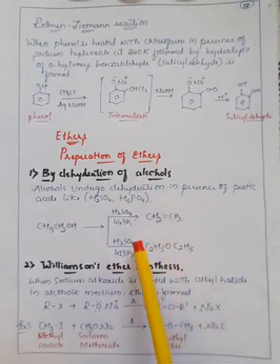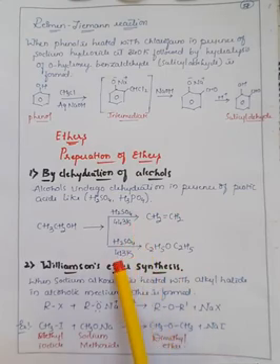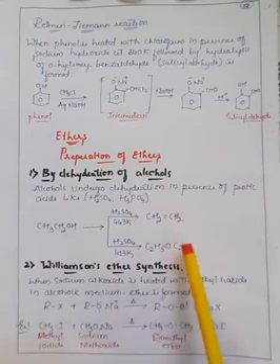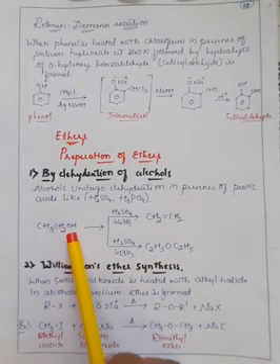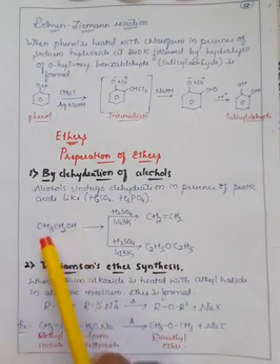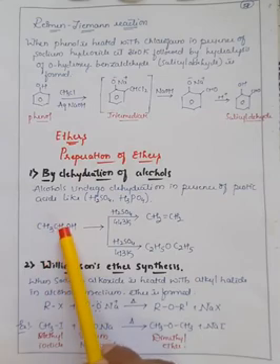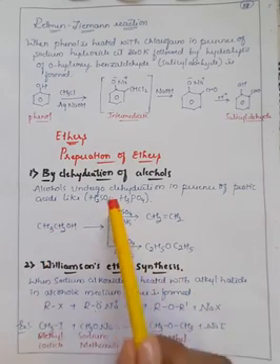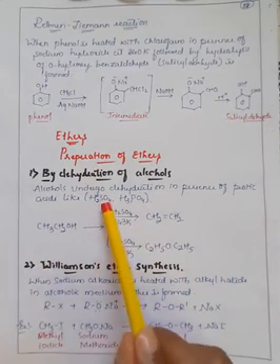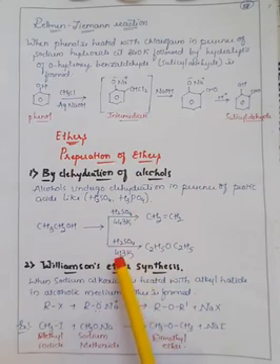But if you heat at a lower temperature compared to the first reaction, that is 413 Kelvin, it will be converted into ethers. Which means ethers can be obtained from heating of alcohols, that is an alkyl group bonded with the OH group, right? So we can convert this alcohol into an ether by heating with a protic acid, like H2SO4 or H3PO4, at a certain temperature, that is 413 Kelvin.